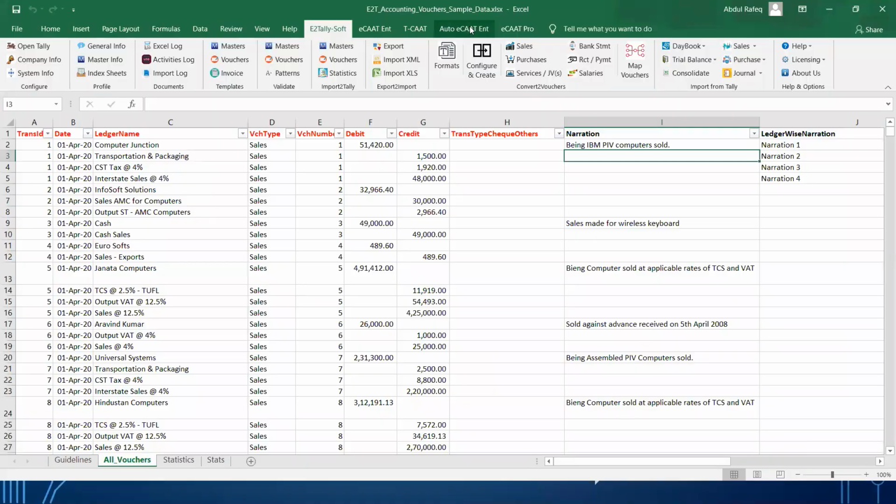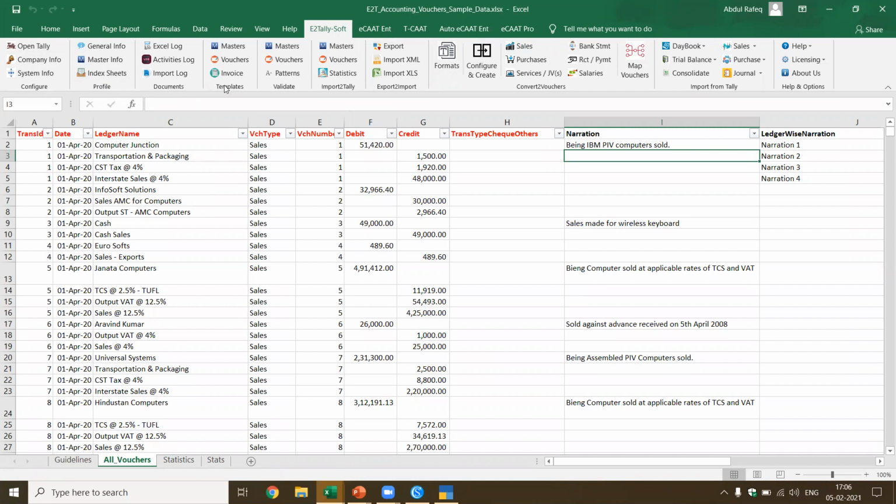Now, if you see here, this is what is available. You have this E2TallySoft. This is available as an add-in tab, and all these are the functions which are available in E2TallySoft. You have configure. In configure, you have open Tally, company info, system info, your profile. I'll show you a demo a little later.